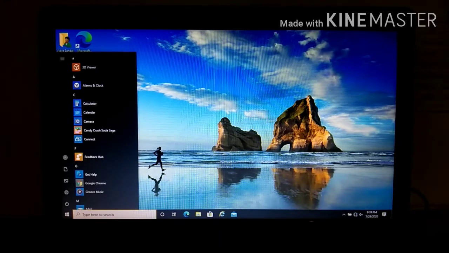Some of the programs are pinned on your taskbar, like here Internet Explorer. Some other applications which are frequently used can be pinned here. It's up to you which application you want to pin here.